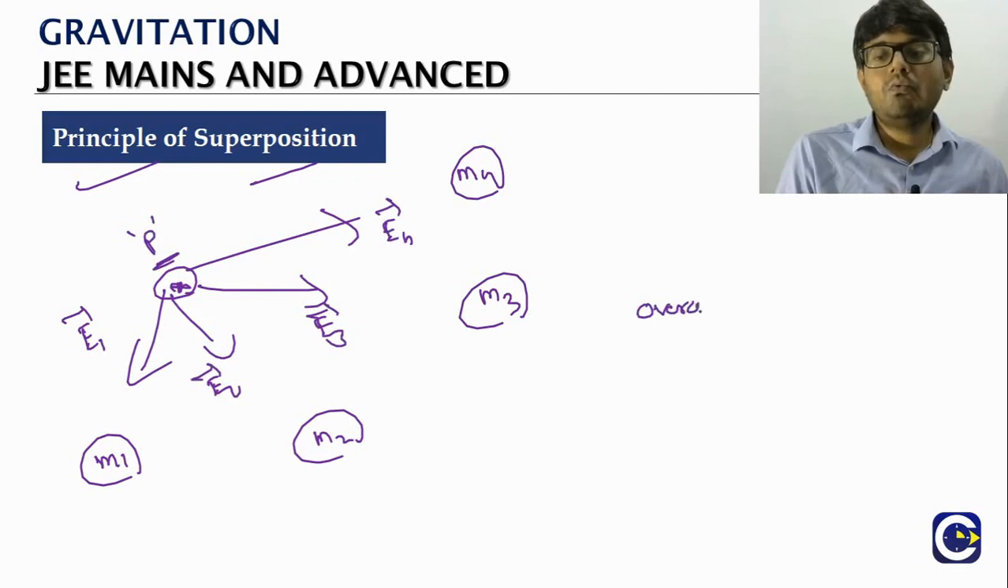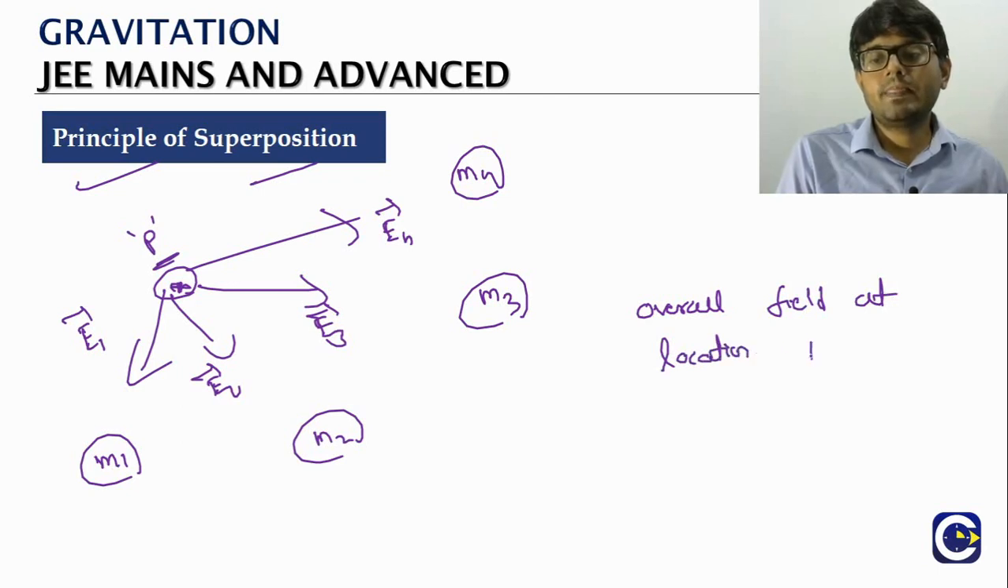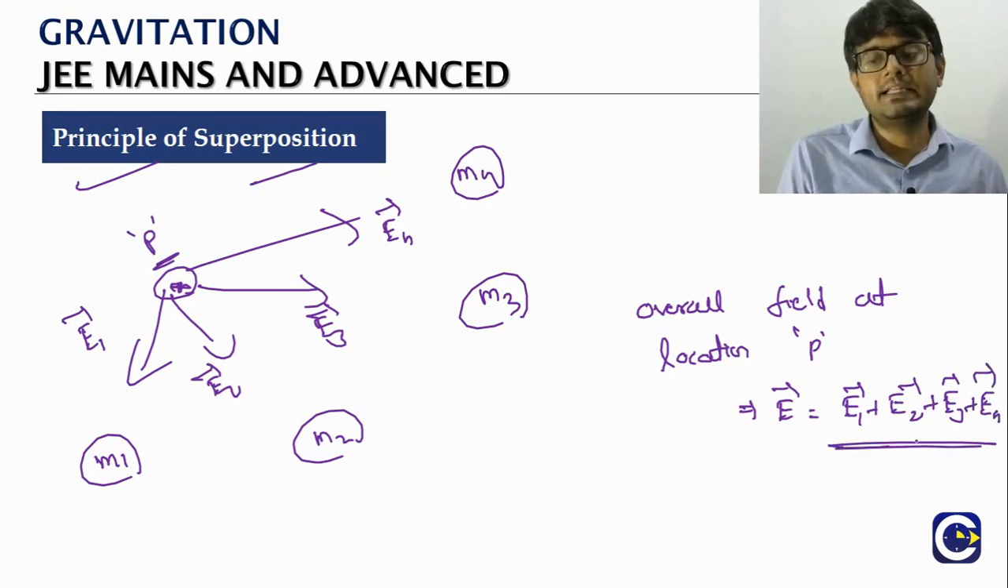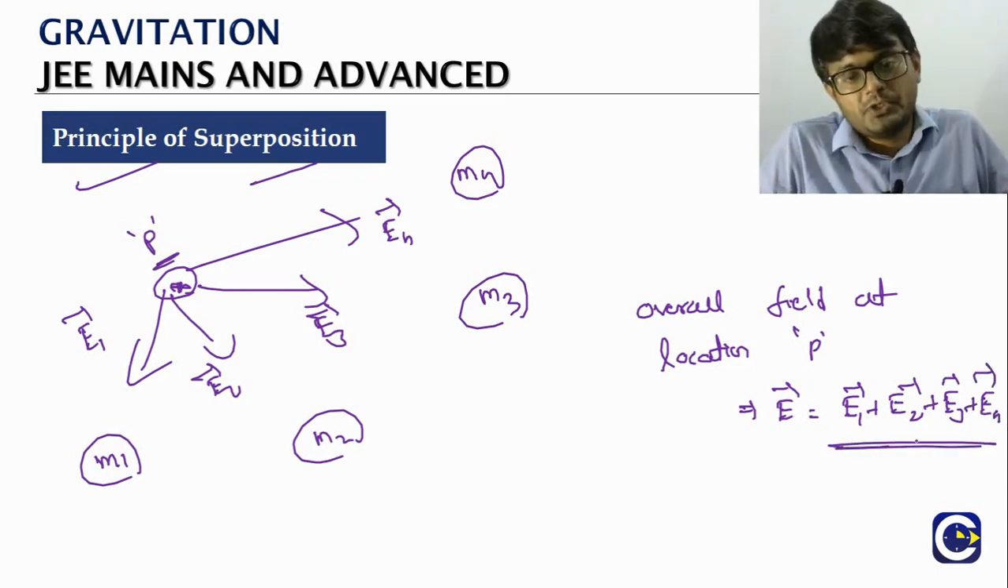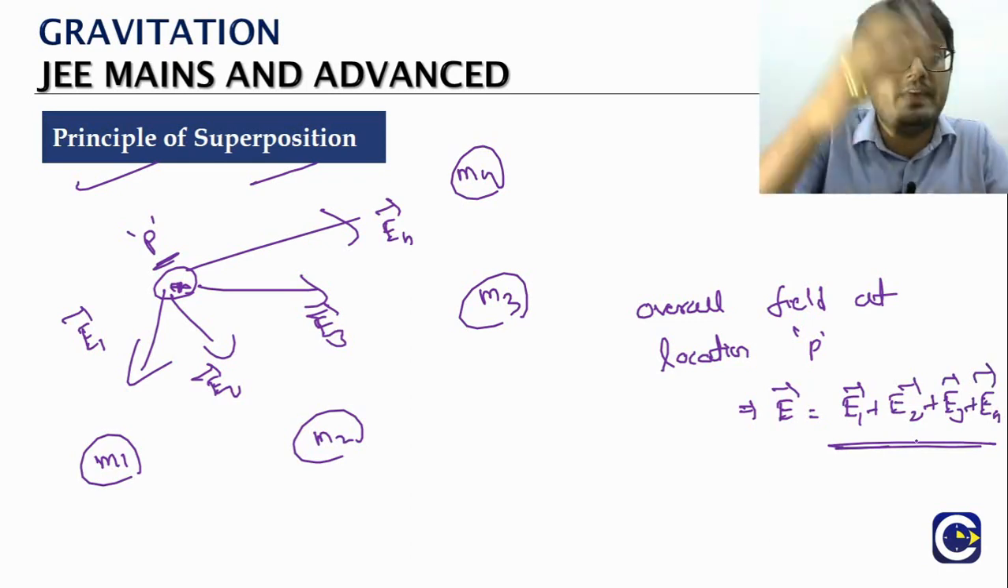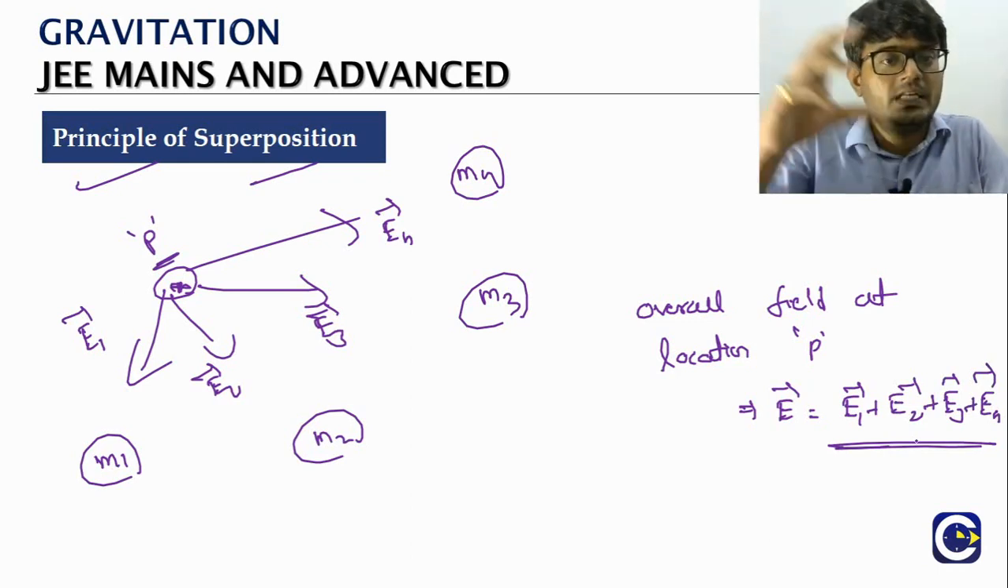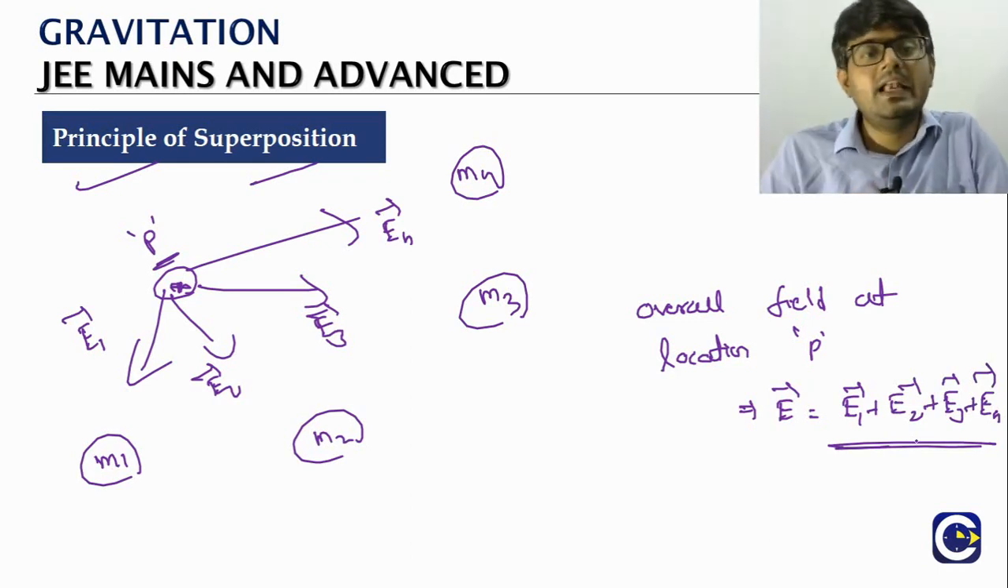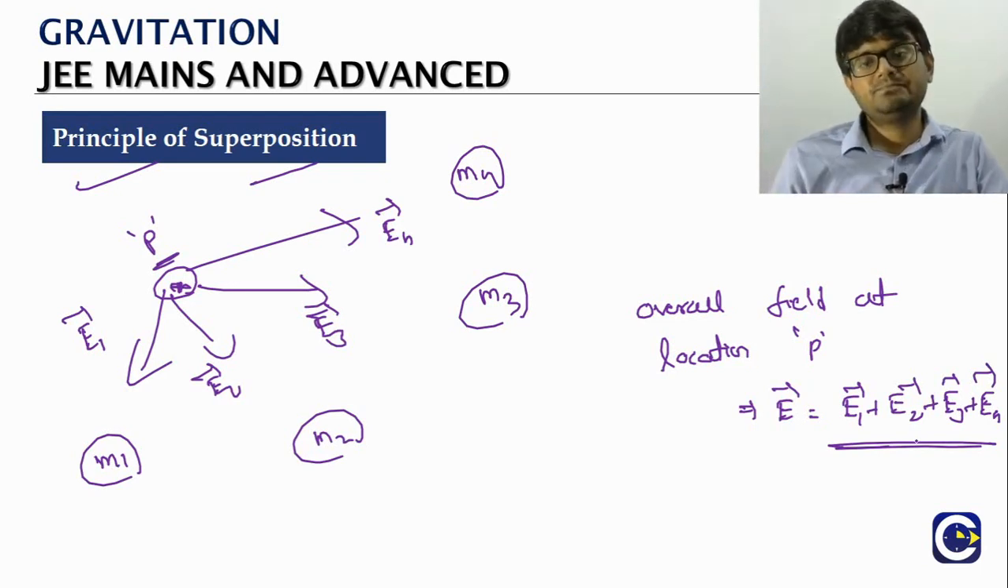The overall field at the location P will be given by the vector addition of all the fields acting, because each field acts independently. That's why we can use the principle of superposition. Just like the way we have done in the case of forces, same way we have the principle of superposition in the case of the gravitational field. Okay.